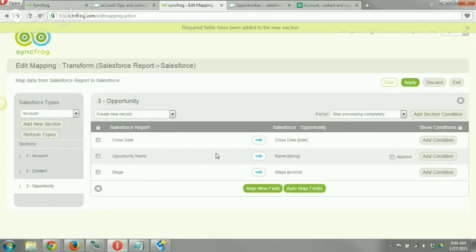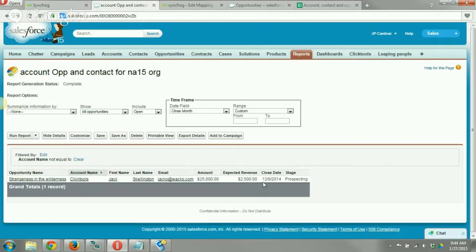However, for us to move this information from one Salesforce org to another, we need to transform our date format from the month, day, year format to year, month, day. And that's just the way it has to happen, right? That's just the way the Salesforce API has to have it. And you actually can see it in some emails and stuff like that.